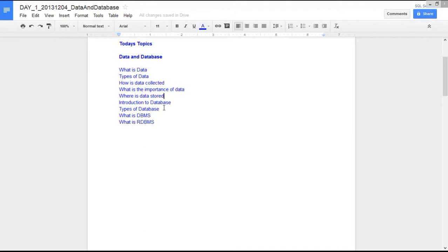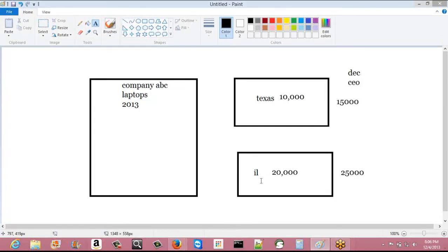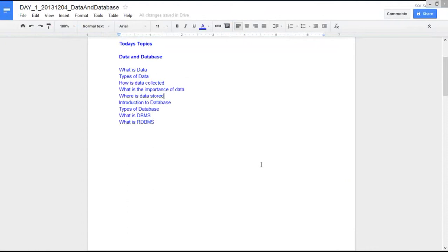There may be applications, like in our first example we were talking about an email application, and then there is a server, and then there is a database. Whenever a user signs up for an email account and provides all his information, that goes to the database and is stored.